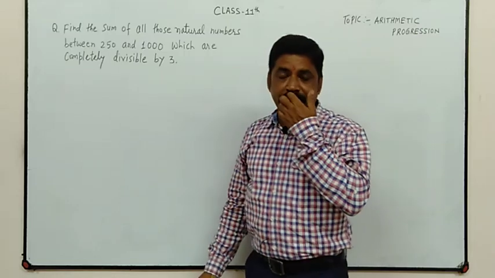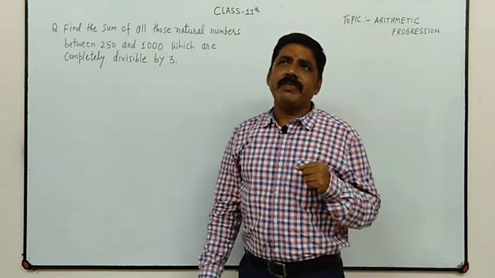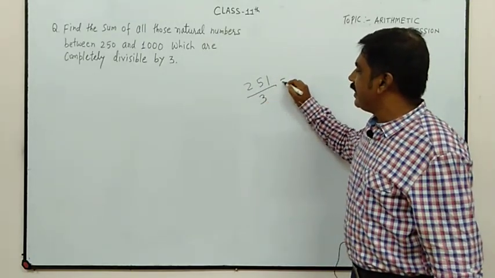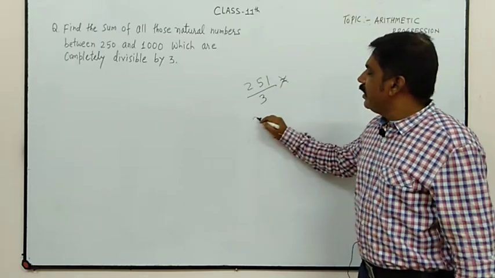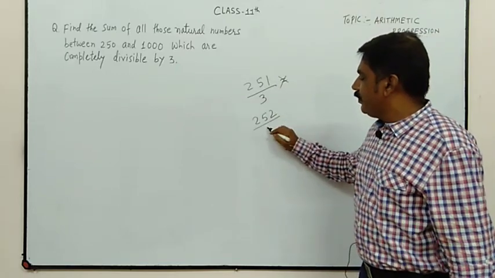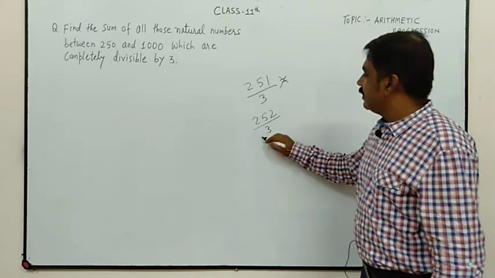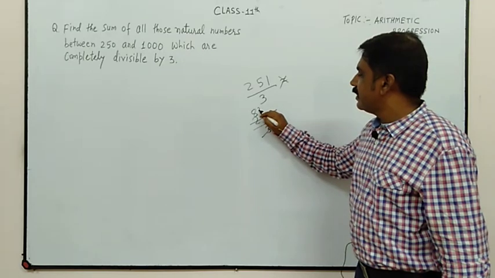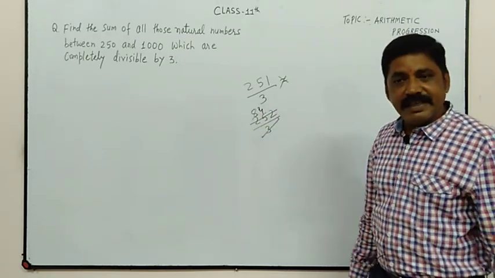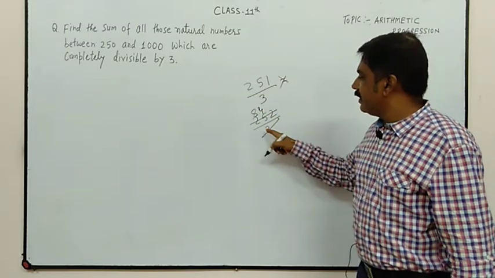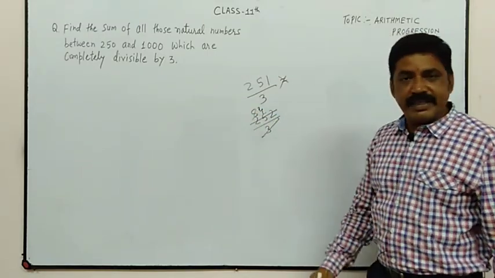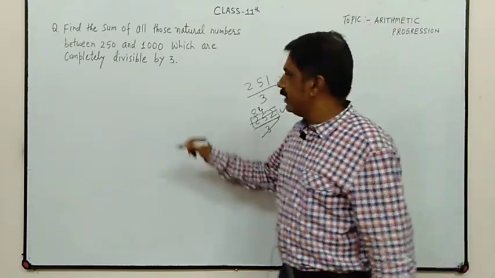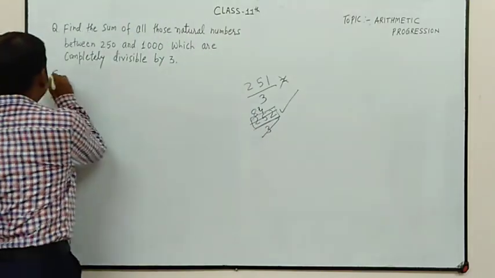So after 250 comes 251. Is 251 divisible by 3? No, it is not divisible by 3. 252, is 252 divisible by 3? Yes, 84 times. Clear? 3 4s are 12, 3 8s are 24 plus 1 is 25. So 252 is divisible by 3. Okay, so solution.